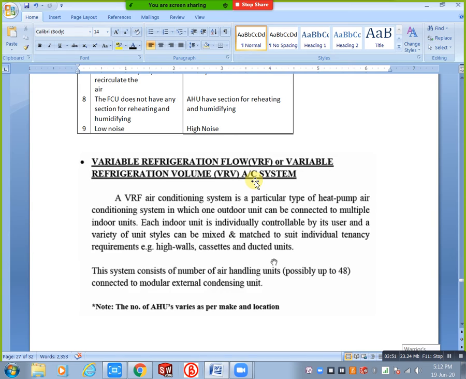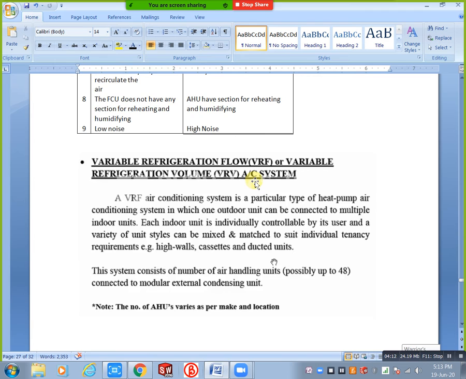But what is the difference between the heat pump system and the heat recovery system? In a heat pump system you can provide only one, cooling or heating, at one time, but with a heat recovery system we can provide both at the same time. That is the main difference. So consider we have three types of VRV systems.